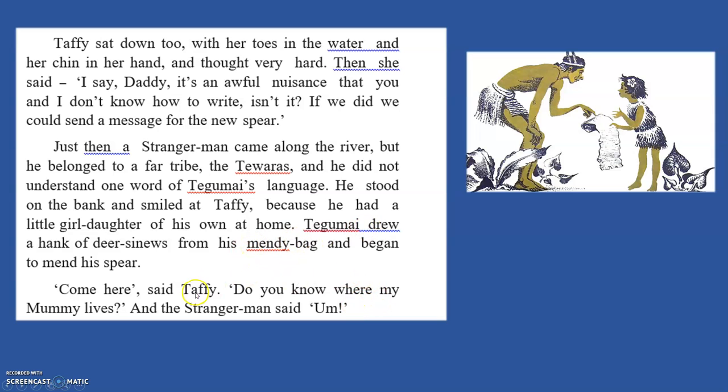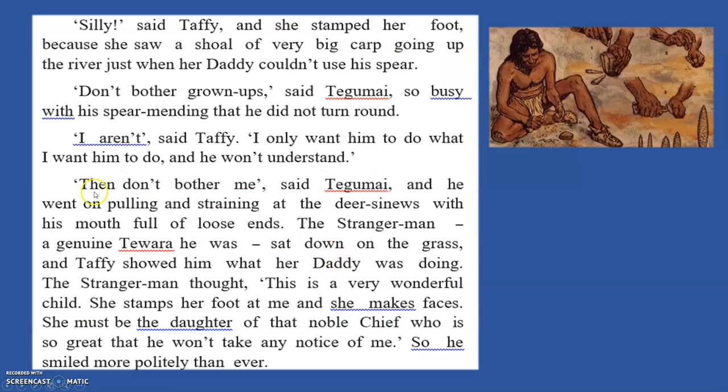Now, Tefi is getting into a conversation with the stranger man. She calls him. She says, do you know where my mummy lives? Now, we already know the stranger man doesn't understand anything about what Tefi is saying.